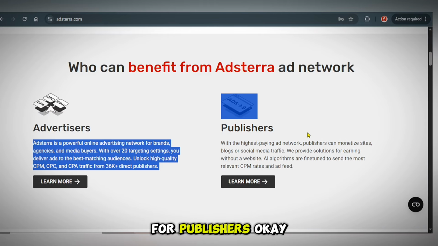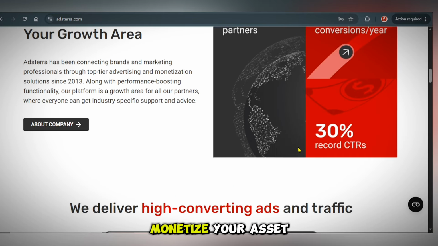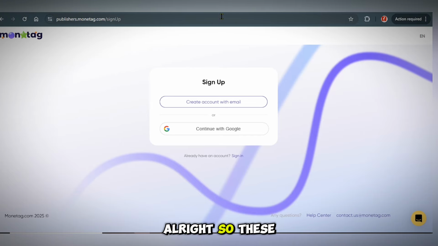Etc. for publishers. So if you want to run advertisement, go ahead and register as an advertiser, but for you to monetize, go ahead and register as a publisher and add your assets, monetize your assets, give value to your audience. The more value you give, the more audience you get and the more traffic you gain. All right, so these are the top best ad networks for you to monetize your application.